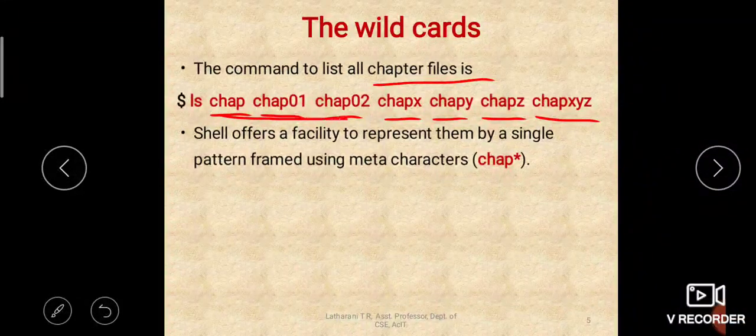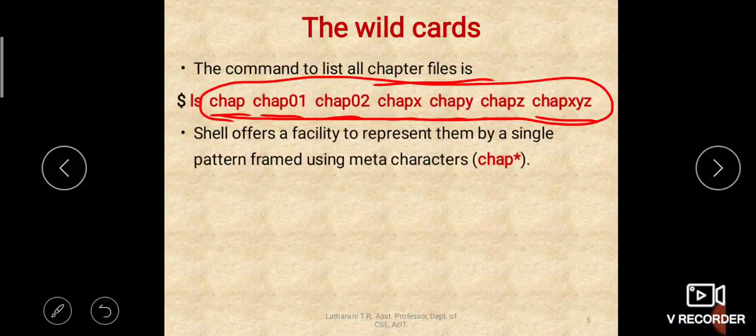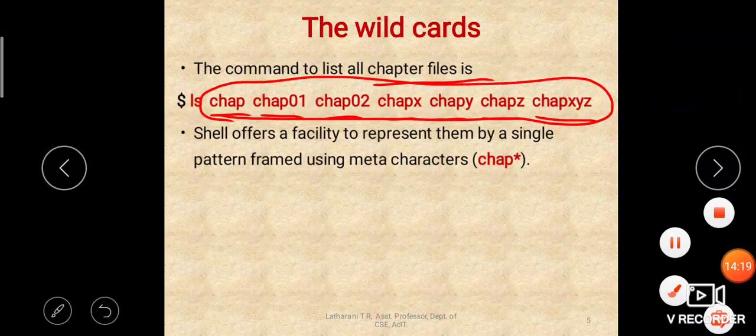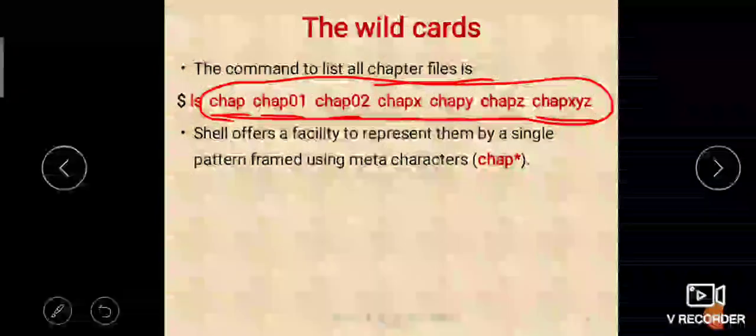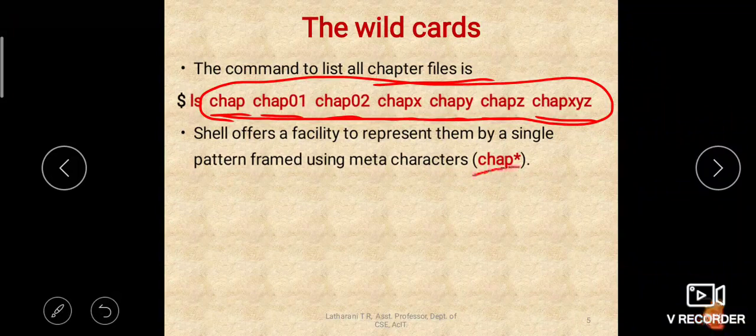Instead of writing all these file names separately, you can simply write chap star.